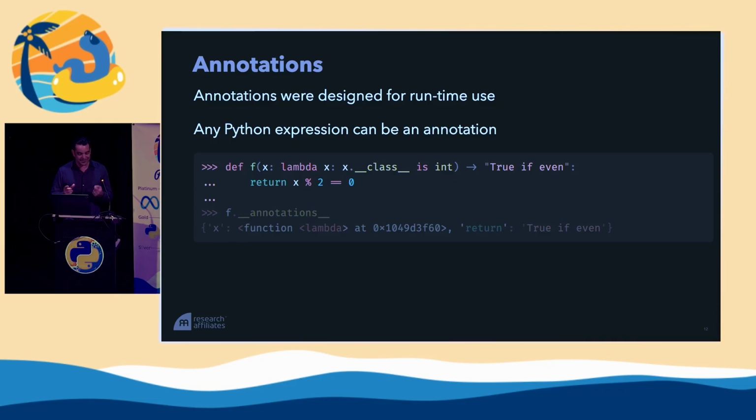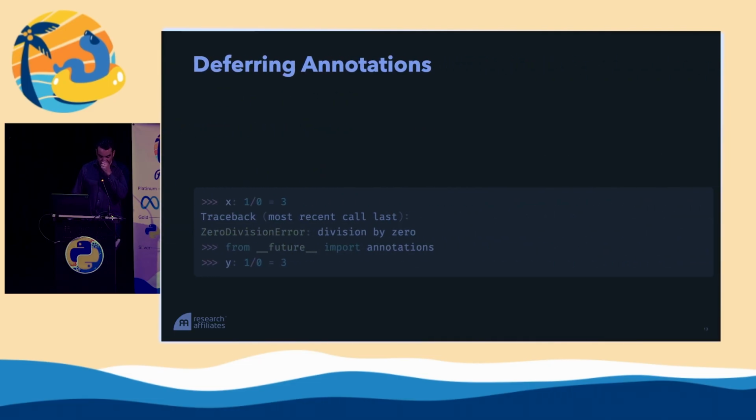We can pack a function into our annotation, and the return annotation is not a type, but maybe a docstring. Now, no matter what the annotations are, we can look at the dunder annotations attribute and get those annotations out. And we see here that we have a function and a string. Those are weird. Most people don't do this, but the annotations permit it.